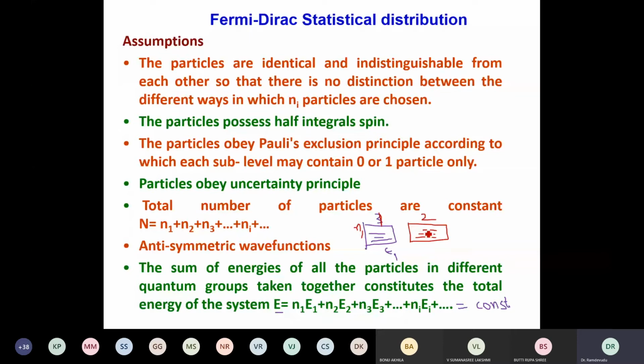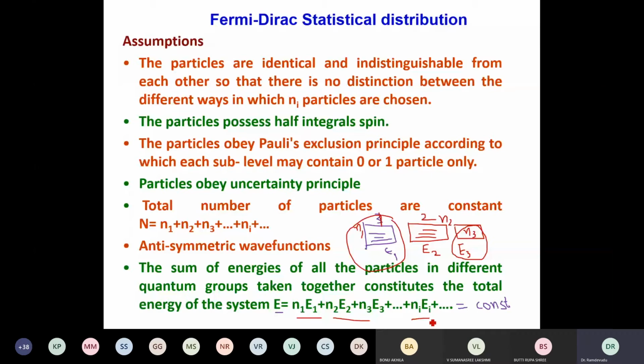I take group 2, we have certain particles and its energy is, suppose, E2, the total energy of the group. And I take E3, the energy of the third group. So if I have 3 particles, N1 into E1 is the energy of this group, N2 into E2 is the energy of the second group, and the third group will have N3 into E3, the total energy of it. Thereby, the total energy is N1E1 plus N2E2 plus so on, NiEi. These are the basic assumptions of Fermi-Dirac statistics.